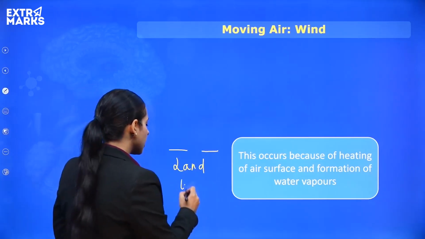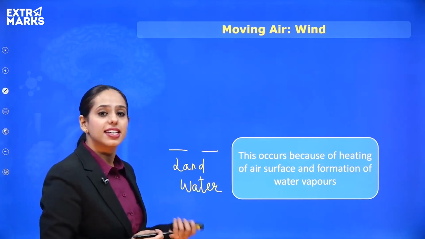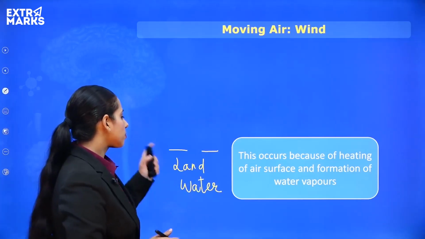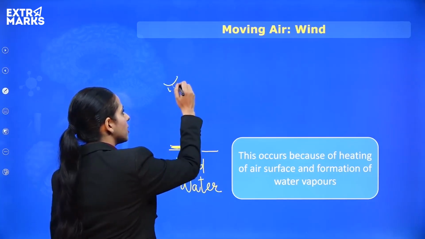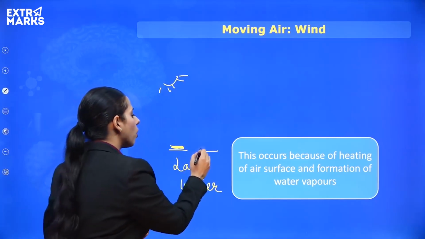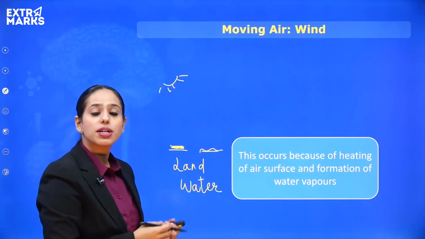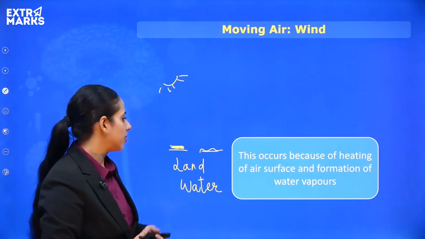So during the daytime the land gets heated first, whereas the water is cooler. You must have seen that water is cooler at times, but the land is hot, right?